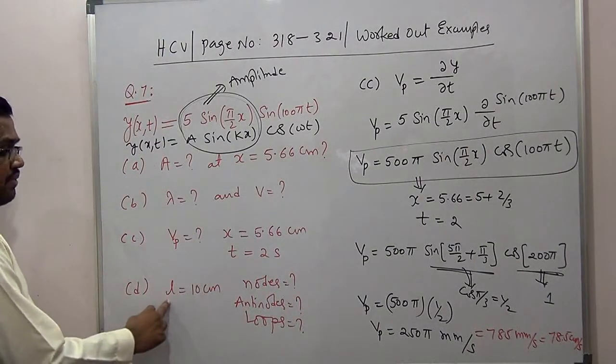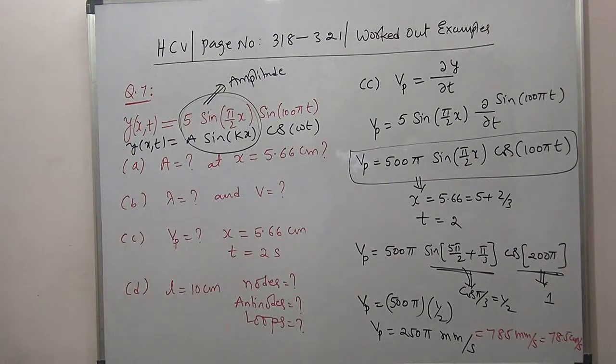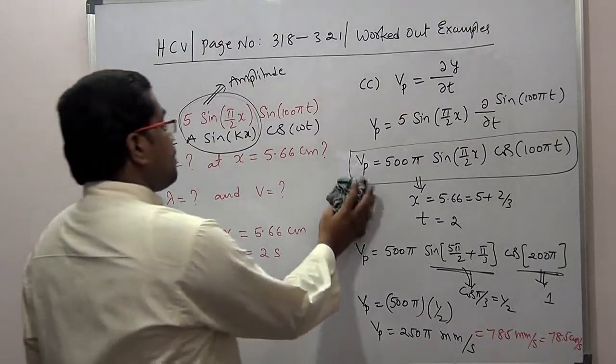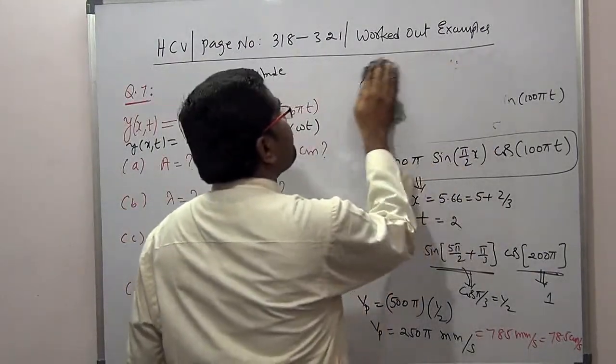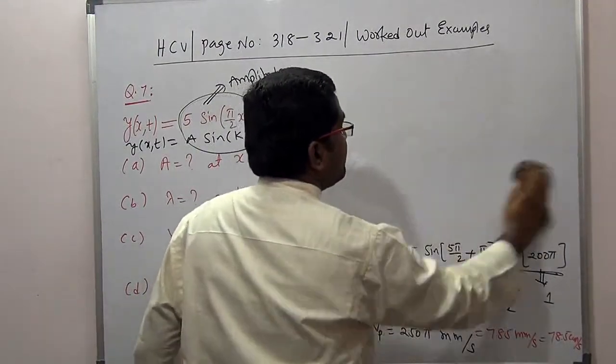Next, what is the last problem? If the length of the string is 10 centimeters, determine how many nodes are formed, how many antinodes are formed, how many loops are formed. Remember, nodes means where the amplitude becomes 0. Antinodes means where the amplitude is maximum. So we will go through the problem.